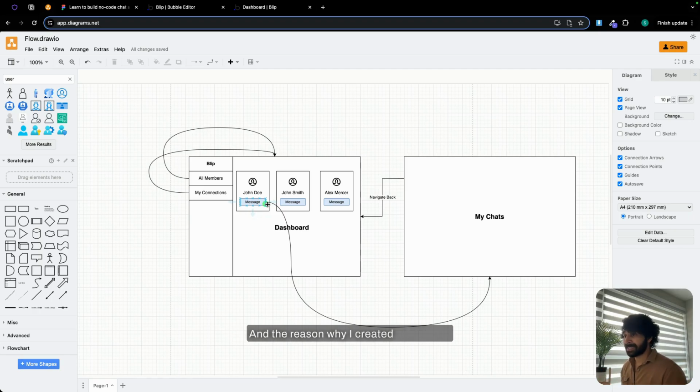And the reason why I created a new page for my chat, you must be thinking, I mean, you could have created a single page application. But here's the thing, in order to populate all the messages and chat, we need to set the page's type of content as chat. But as of now, on our dashboard, we are using users. All right. So that's the reason why I'm creating a new page. Of course, there is a workaround for creating a single page application for my chat, but it's more complex. And I want to simplify this whole process for you.